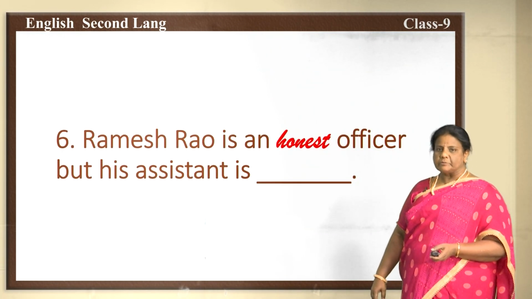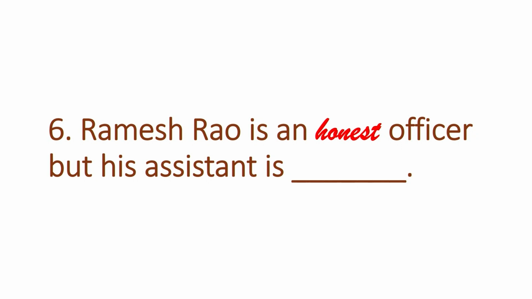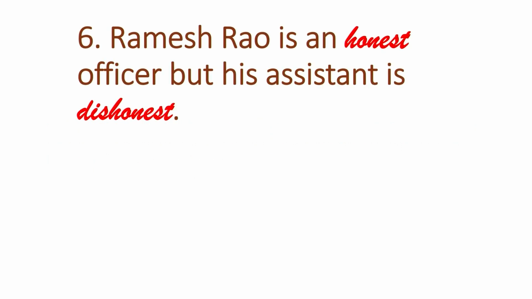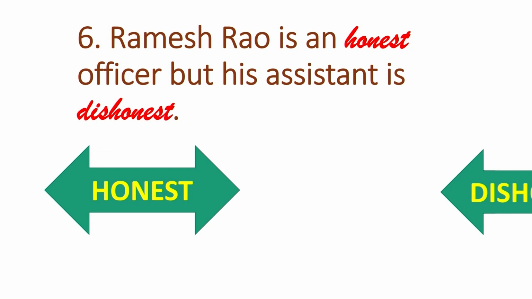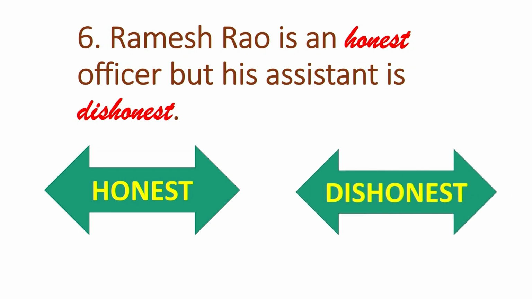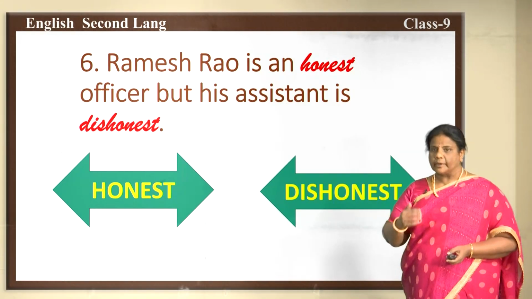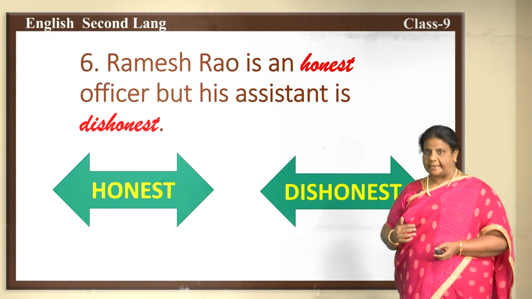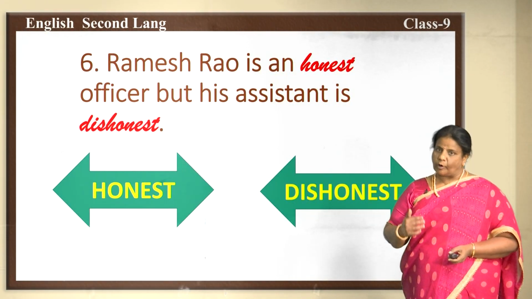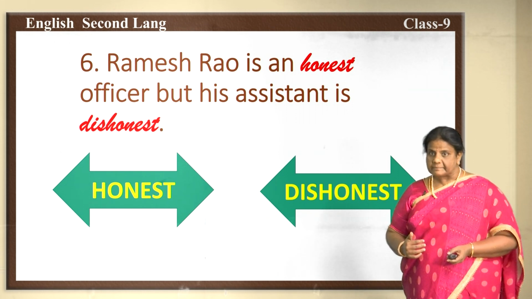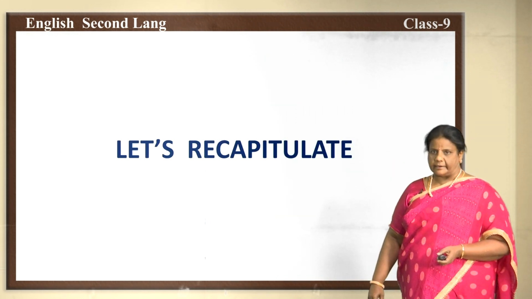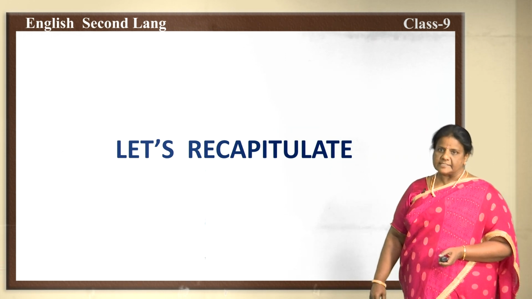Yes. The sixth one is Ramesh Rao is an honest officer, but his assistant is dash. The answer for the sixth one is: Ramesh Rao is an honest officer, but his assistant is dishonest. Honest, the prefix for that word is dishonest. Okay children, now you came to know about the prefix, the home assignment. Did you check it up? Have you all written it correctly? Very good. Let us recapitulate what happened in the last class.